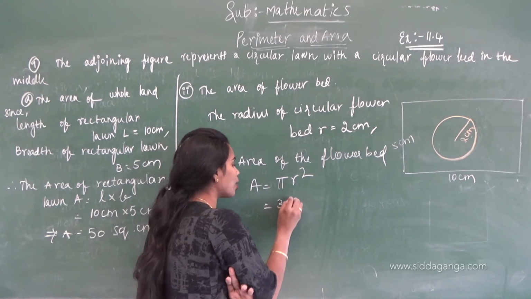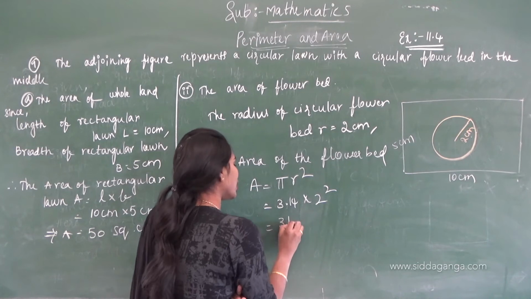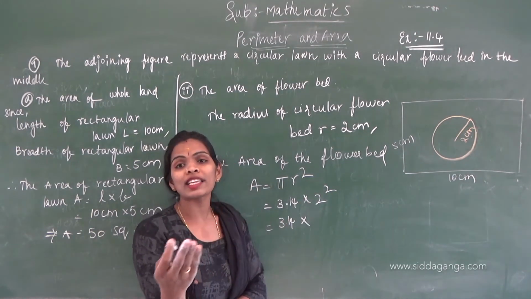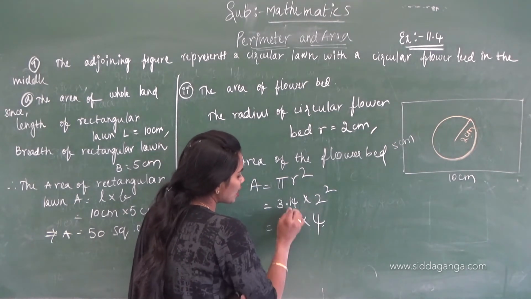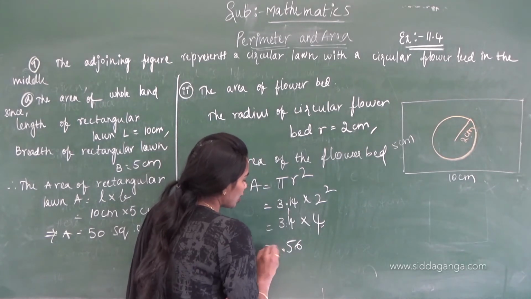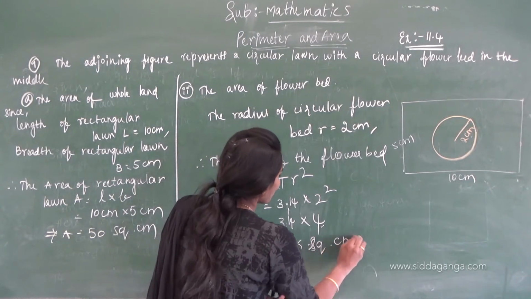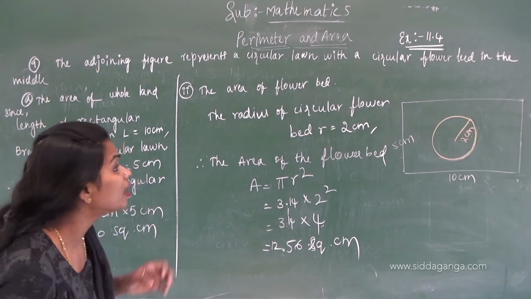Pi is 3.14 into 2 square. 2 into 2 is nothing but 4. 3.14 into 4 is 12.56 square centimeters.